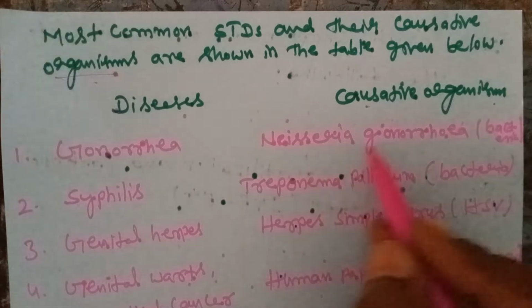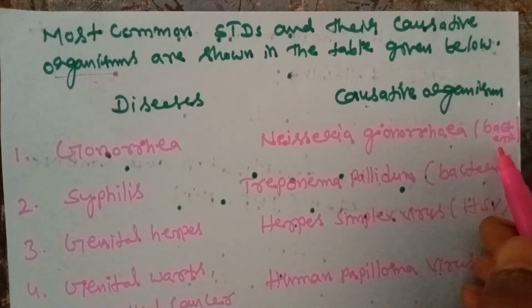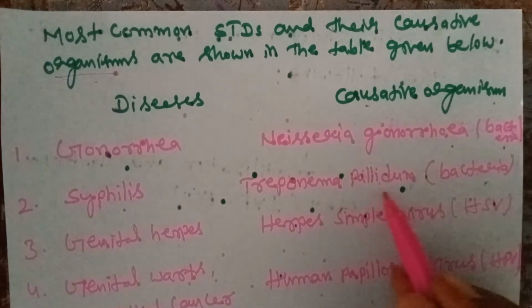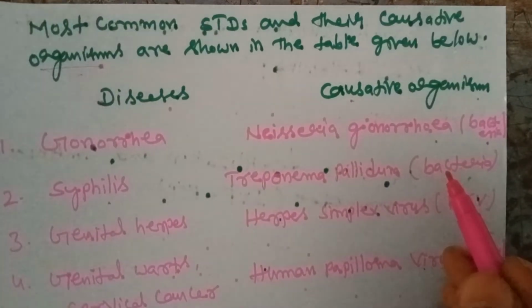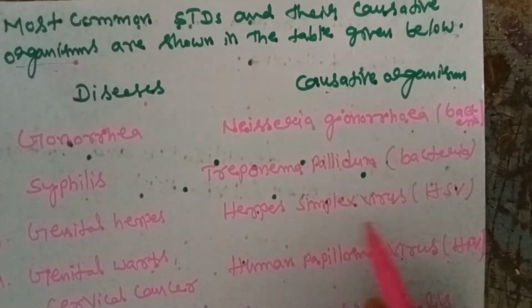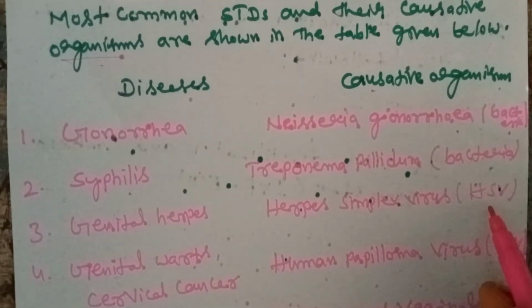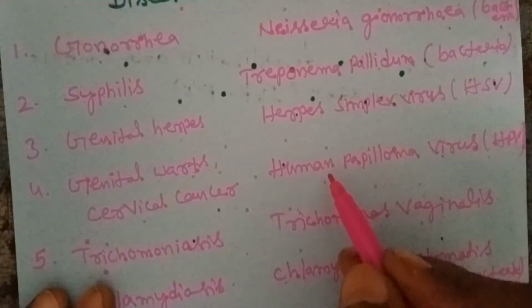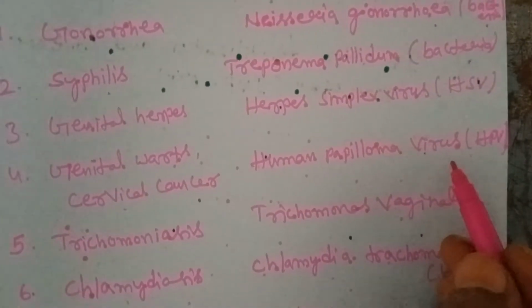Gonorrhea, caused by Neisseria gonorrhoeae, is a bacterial disease. Syphilis, Treponema pallidum, is a bacterium. Genital herpes is caused by the herpes simplex virus, a viral disease. Genital warts and cervical cancer are caused by the human papillomavirus.